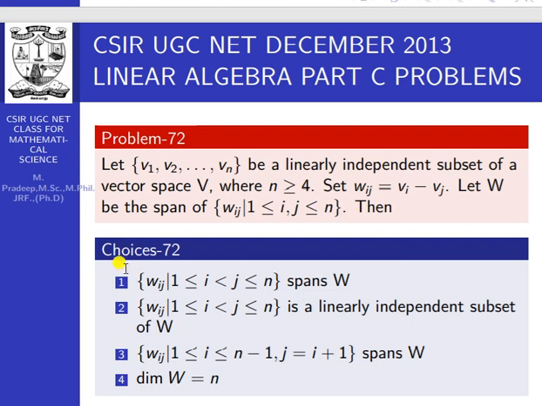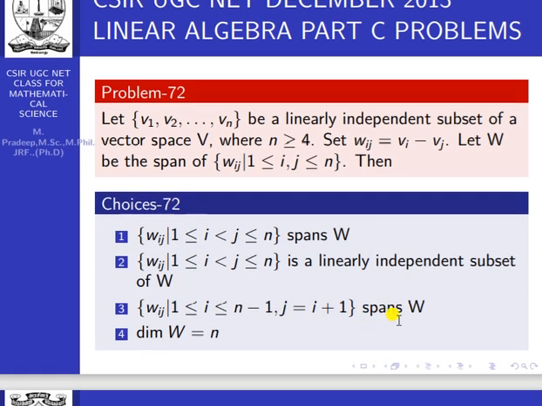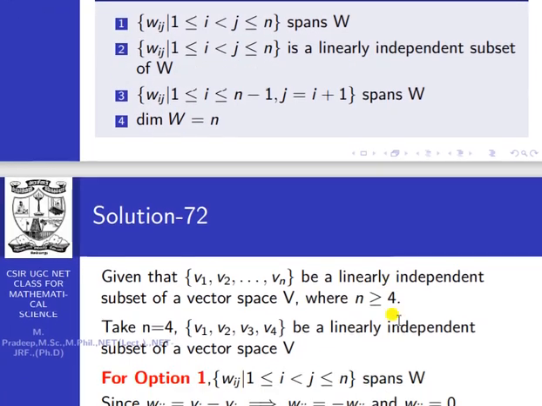Okay, the options are: the first one, the set of Wij with 1 less than or equal to i less than j less than or equal to n spans W. The second one, the set of Wij with 1 less than or equal to i less than j less than or equal to n is a linearly independent subset of W. The third one, the set of Wij such that 1 less than or equal to i less than or equal to n minus 1, j equal to i plus 1 spans W. The fourth, dimension of W equal to n.